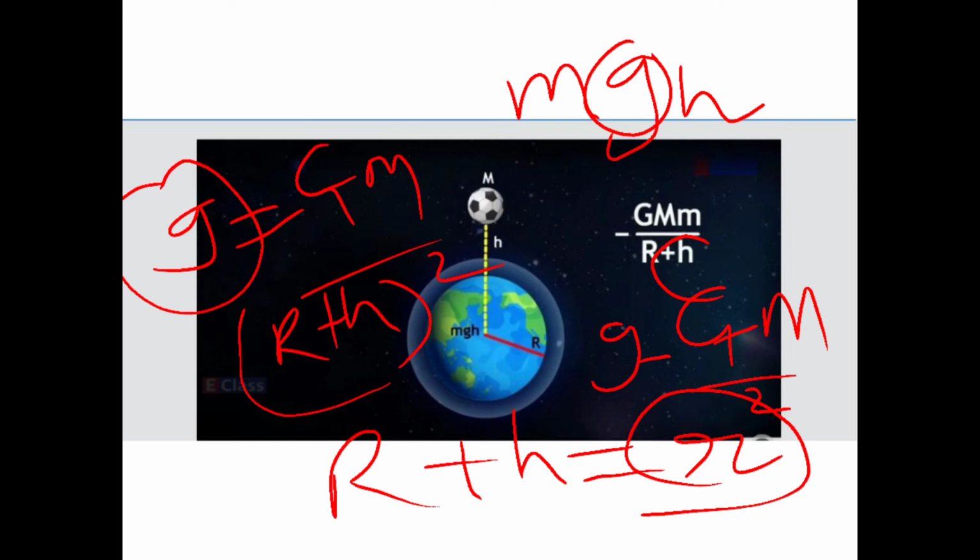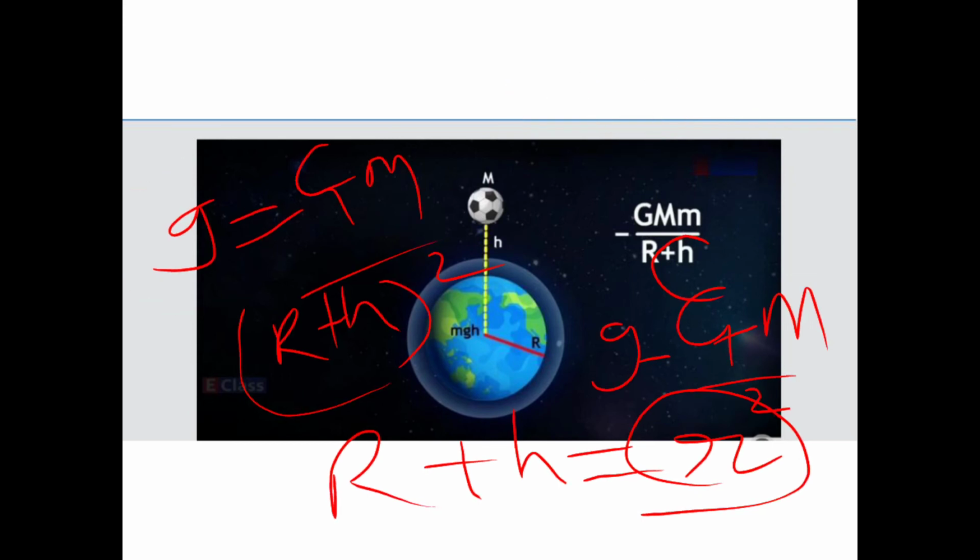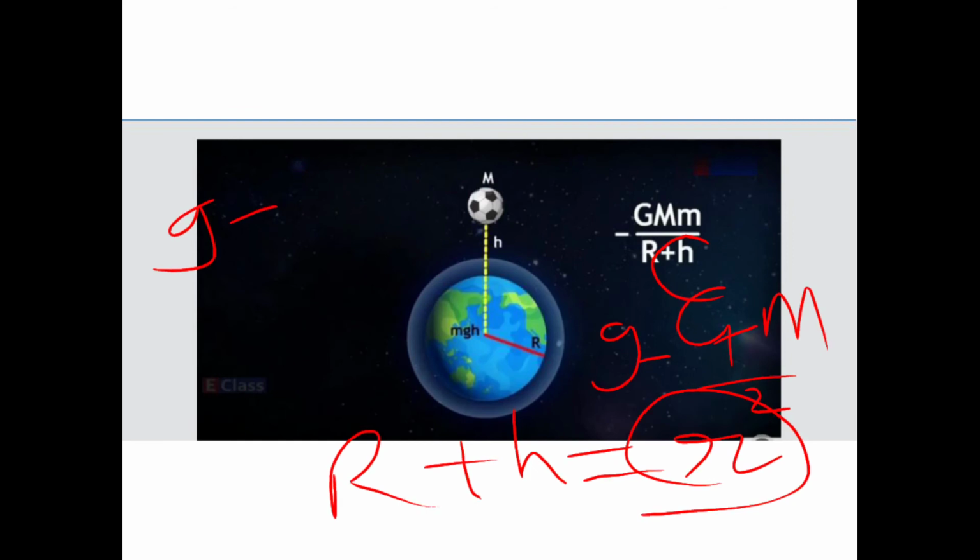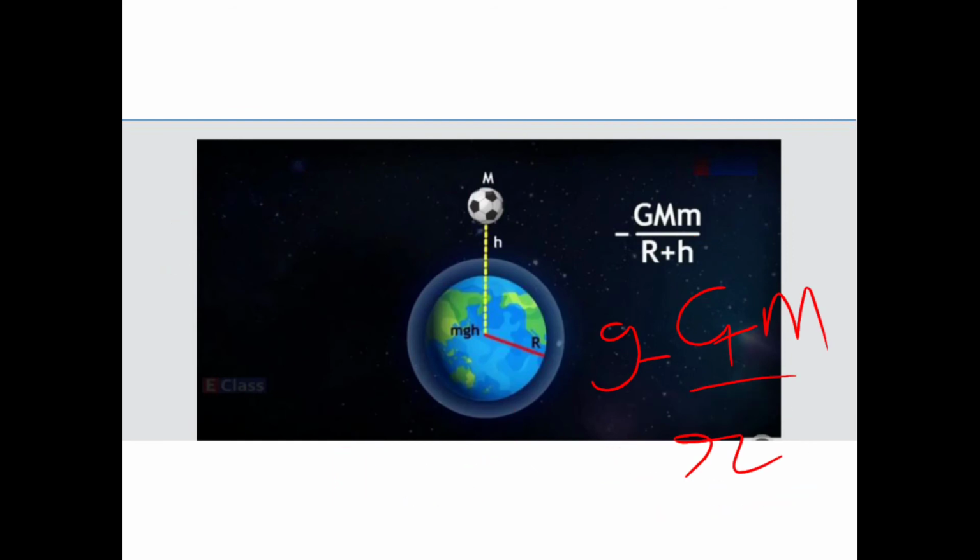So when an object is at a height h from the surface of the earth, observe here, this is the height and this is the object above the earth, what will be the potential energy?